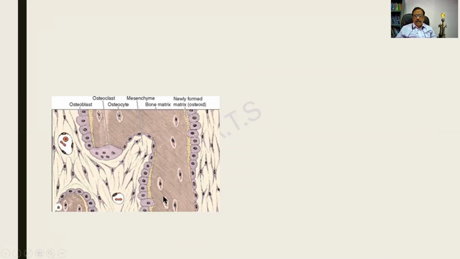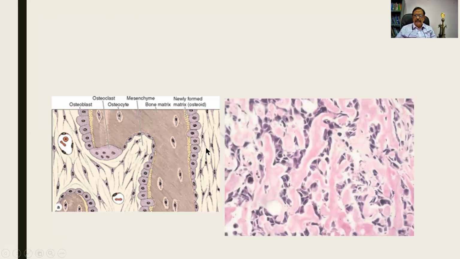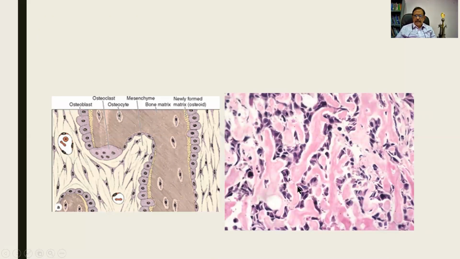So if you are not convinced, please see this. This is a normal bony tissue in which there is a bony trabeculae. These are the osteoblasts. They lay down bone and get mature into osteocytes. So bony trabeculae. This is a normal osteoclast that can be seen. It is only for recollection that we are seeing it.